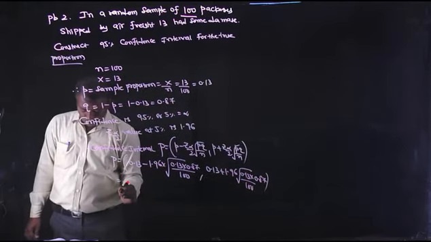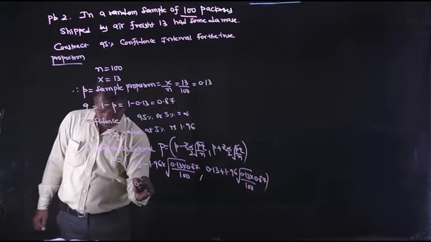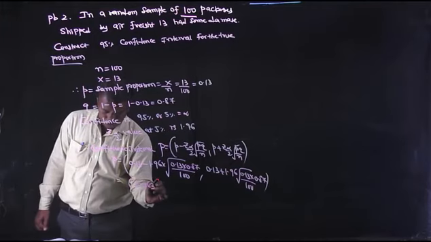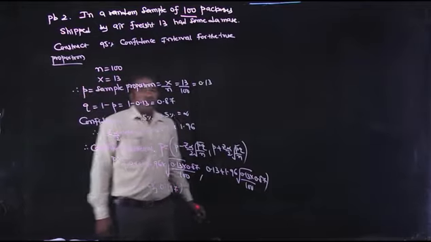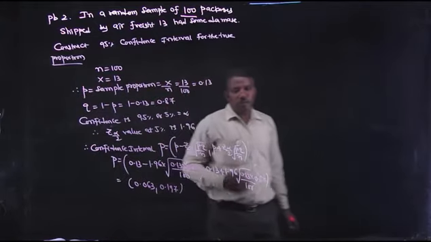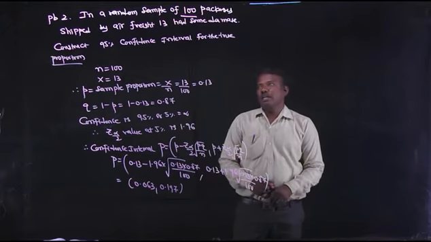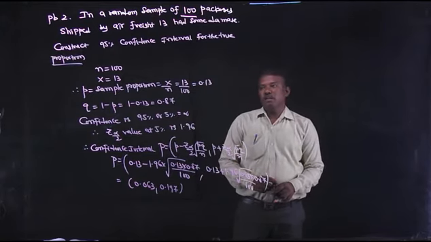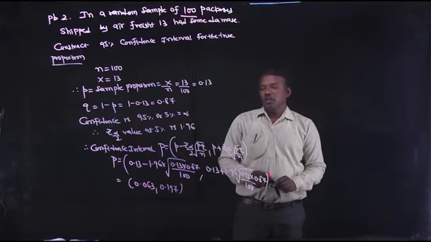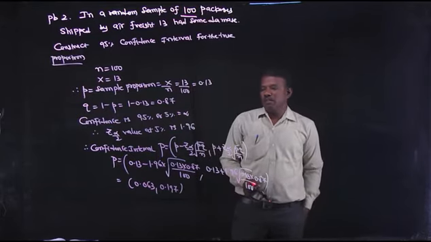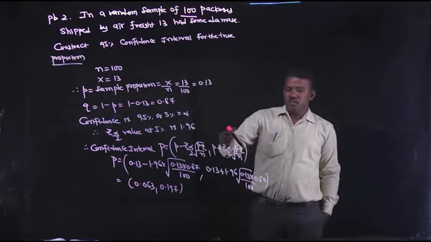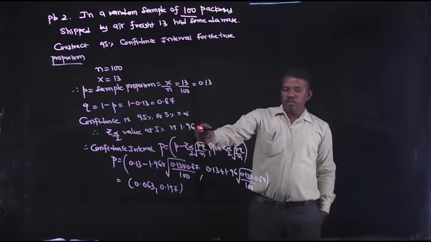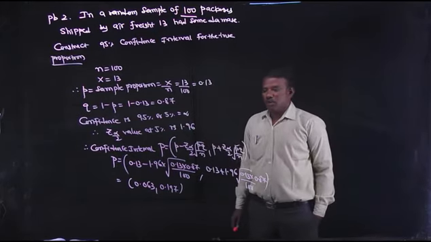We get the value of the proportion, that is 0.063, 0.197. Here n is 100 packages, x is equal to 13 had damages. So the sample proportion is x by n, 13 by 100, 0.13, q is 1 minus p, 0.87. Confidence is 95%, so alpha is 5%. So the Z alpha by 2 value from the table at 5% LOS is 1.96.